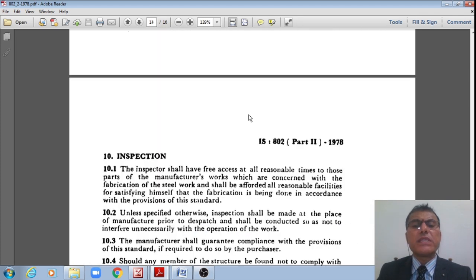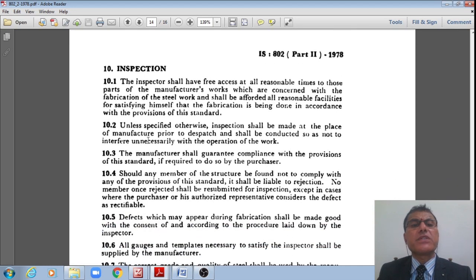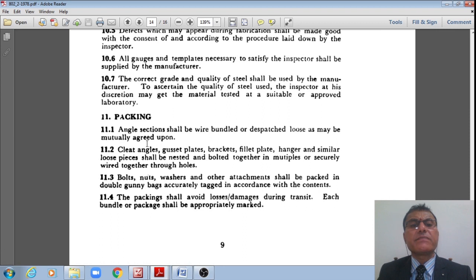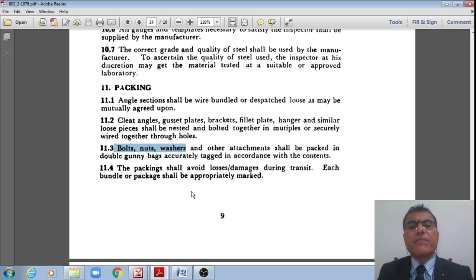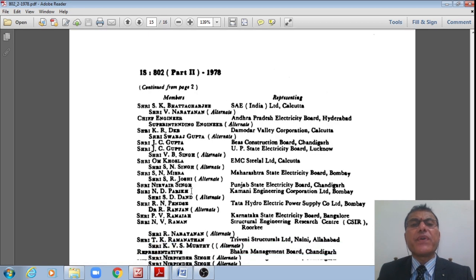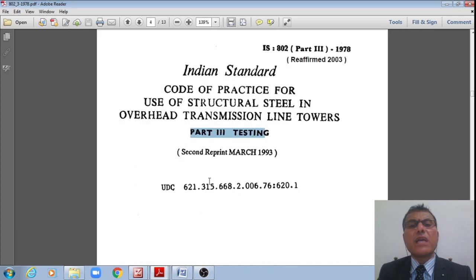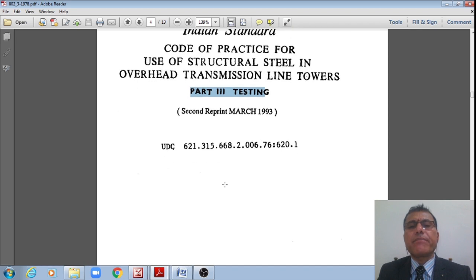You please refer to this code. And how the inspection should be done, and how the packing of angle sections, cleat angle sections, and bolts, nuts, washers should be done is referred in this IS 802 part 2. Now I'll move to the last code, which is IS 802 part 3, 1978, code of practice for use of structural steel in overhead transmission line towers, part 3, testing.